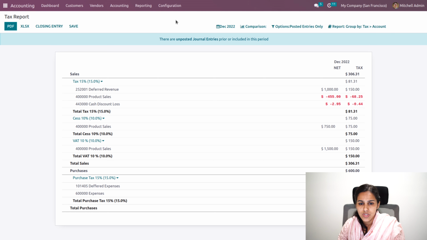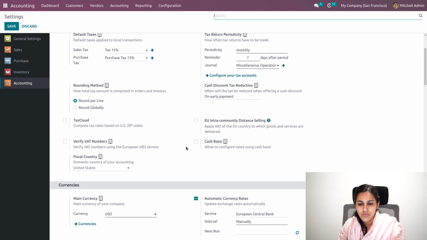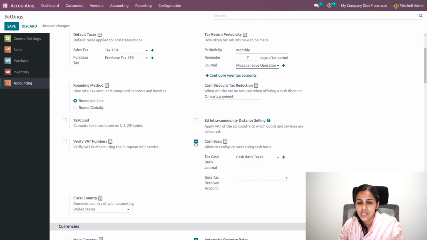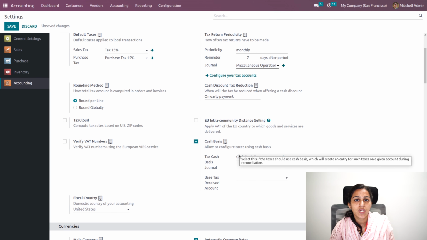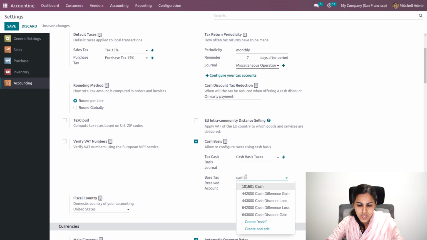Then we have one more feature in the configuration settings, that is our cash basis. So cash basis allows the tax configuration either based on payment or based on our invoice. So here I'll be providing a cash basis account.